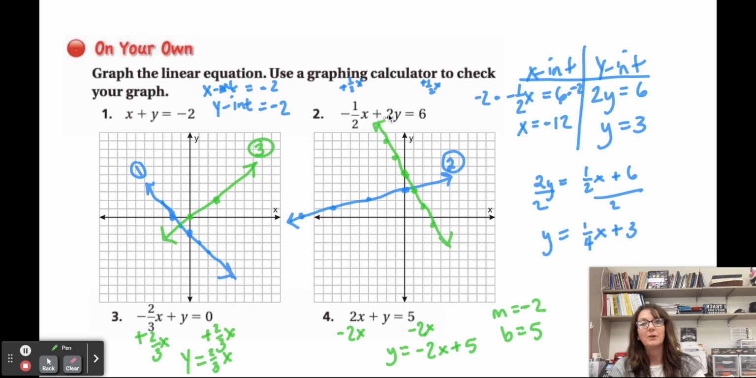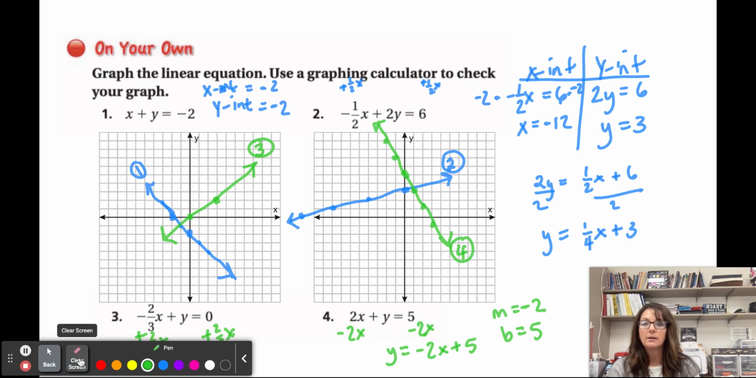I wish I had a ruler. Okay, this was number 4. All right, but definitely use a ruler. Okay, hope you were able to copy all of that down because I am going to go ahead and clear that for you.